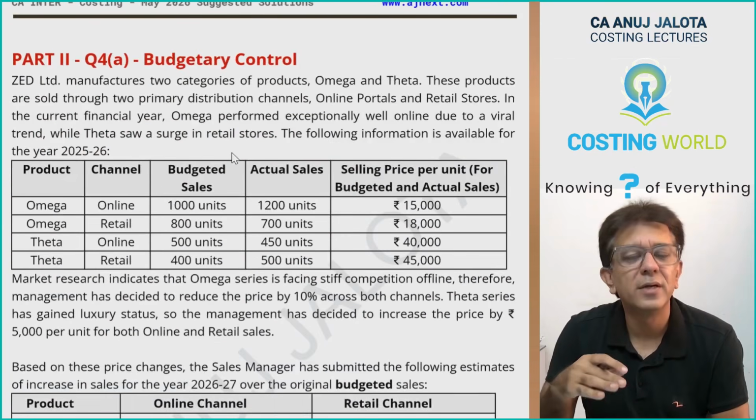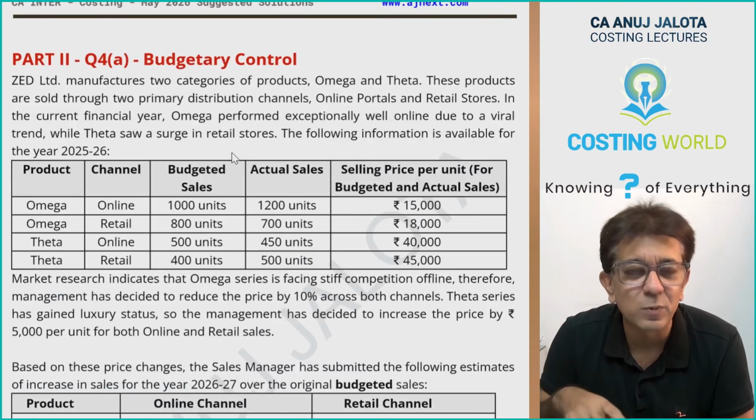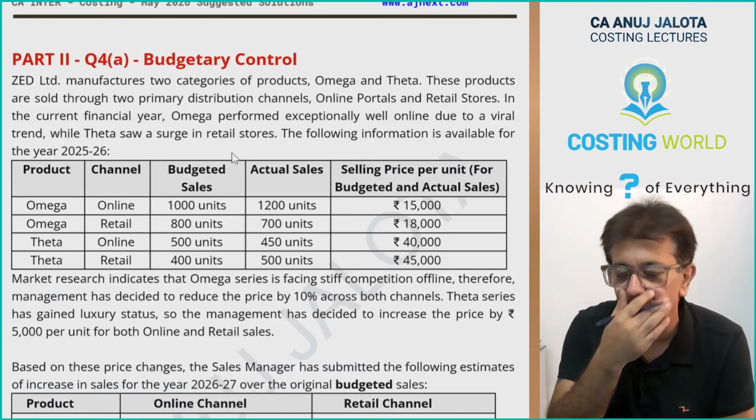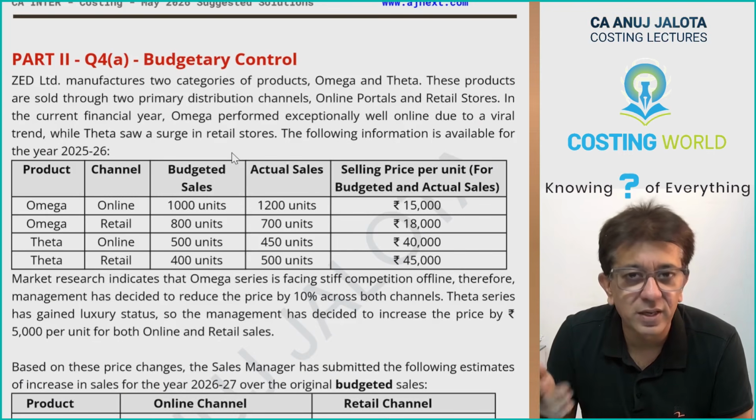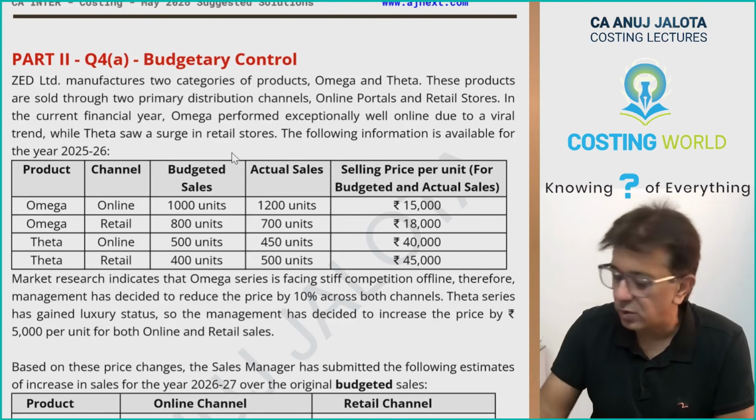Budgetary control. I'm tired of speaking the same sentence. Same question is there in our budgetary control chapter. Data of 1 year is there. The budget and the actual data of 1 year is there. Some changes are given for the next year. You can try doing it.